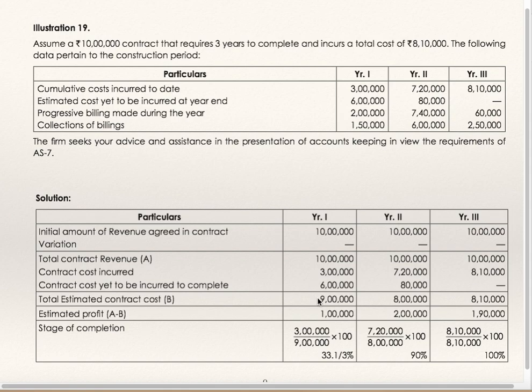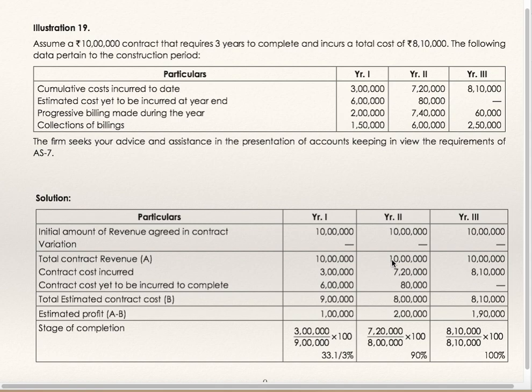Total estimated contract cost is 9 lakhs, 3 plus 6 is 9 lakhs. Estimated profit is 1 lakh. Stage of completion: contract cost incurred up to date, 3 lakhs, divided by cost incurred up to date plus expected cost to complete the contract, that is 3 plus 6 is 9 lakhs, into 100, 33.33%.